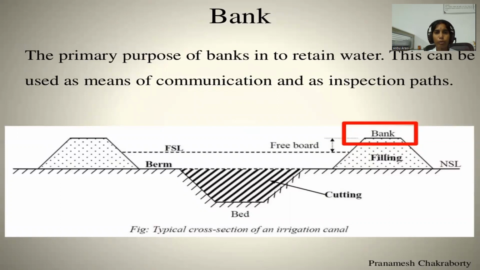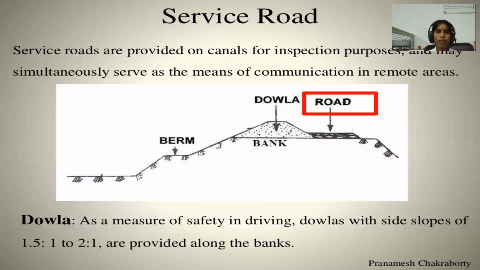Bank. The primary purpose of banks is to retain water. They can be used as a means of communication and as inspection paths. Service road. Service roads are provided on canals for inspection purposes, and simultaneously serve as a means of communication in remote areas.